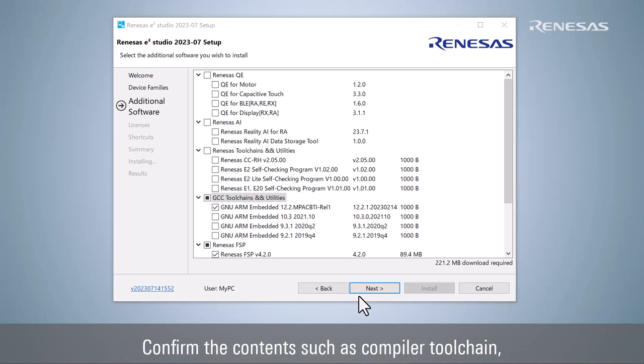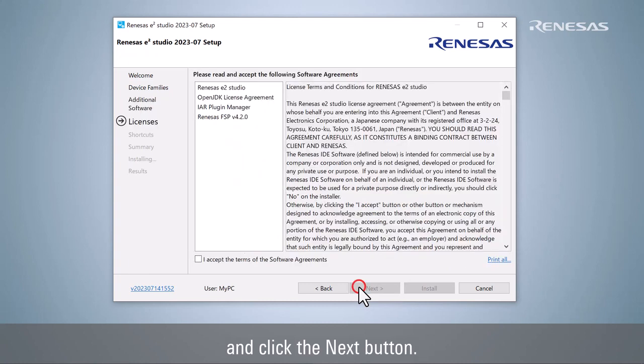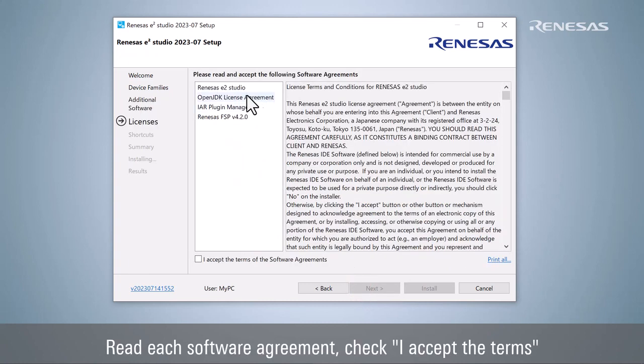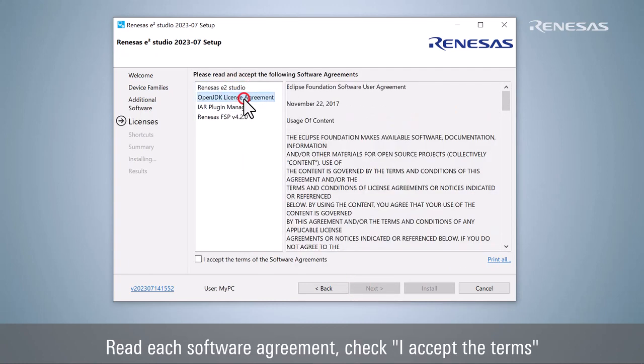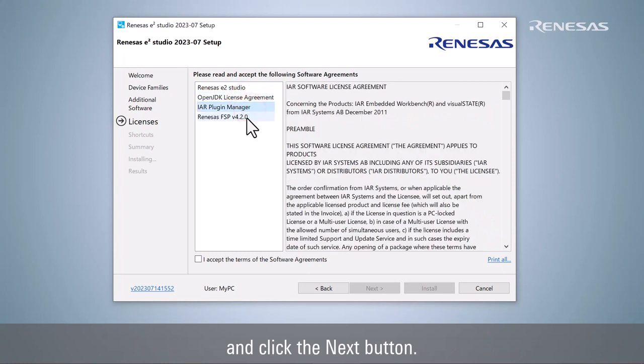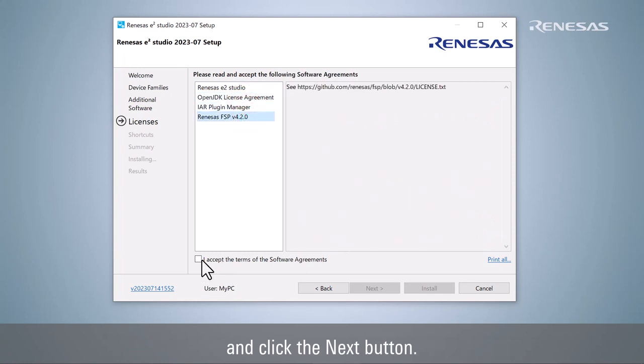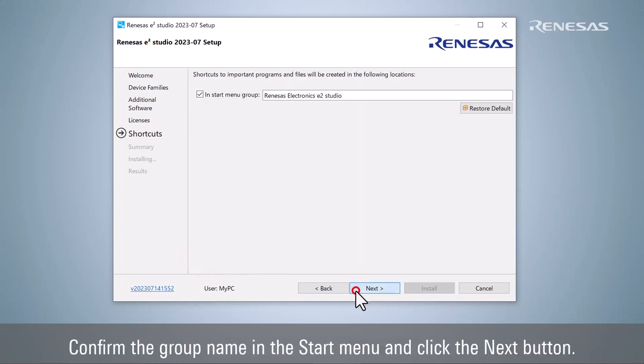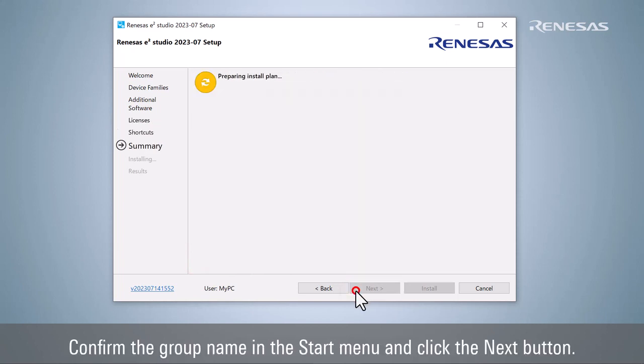Confirm the contents such as compiler toolchain, and click the Next button. Read each software agreement, check I accept the terms, and click the Next button. Confirm the group name in the Start menu, and click the Next button.